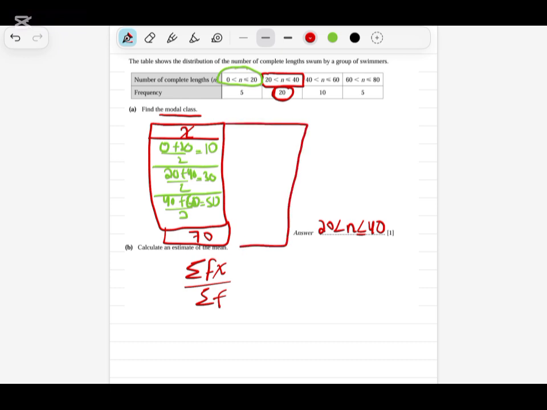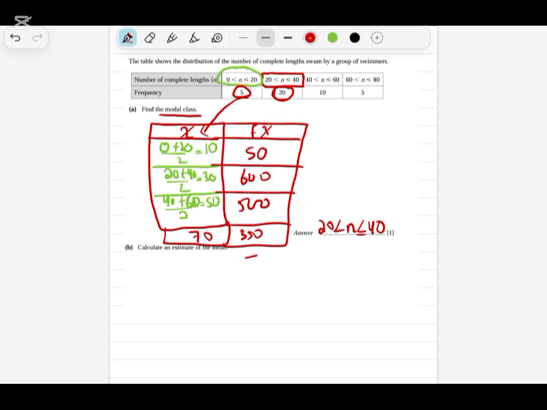Now I will add one more column. So we have to add these two extra columns to find out the mean. Now I need fx. Fx means I have to multiply f and x. So the first value is 5 and the value of x is 10. So it will become 50. Now 20 multiplied by 30 is 600. Then 50 multiplied by 10 is 500. And then 70 multiplied by 5 is 350. Now we need summation.